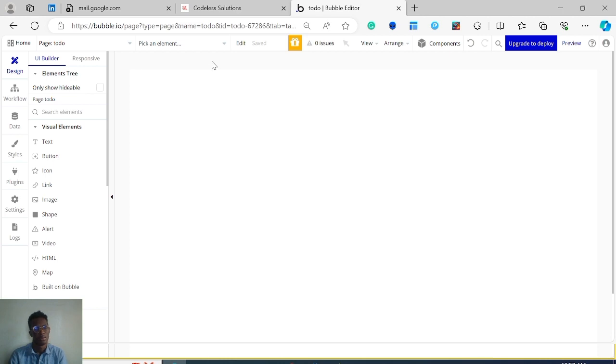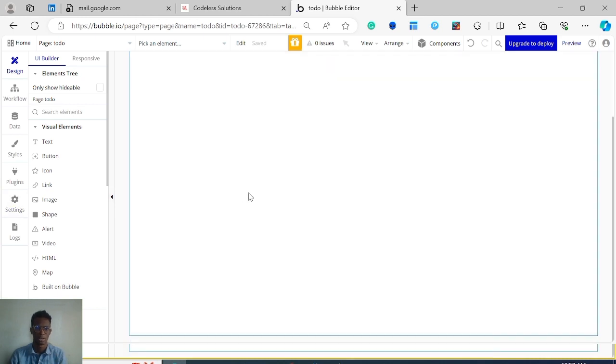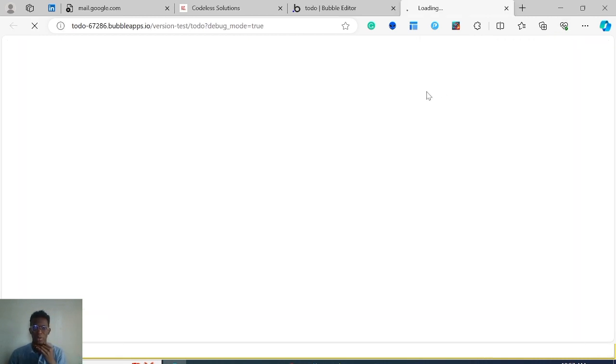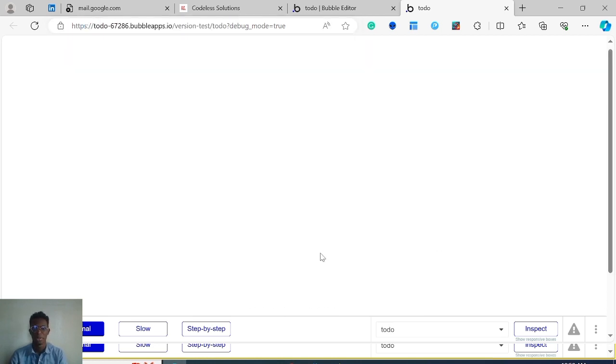Okay. So the same thing too, in our web application, we're going to be bringing different elements together to make our to-do app look nice. So let's see what this page looks like in the real world. If you want to see what you're building, you can just click on preview. For now, there's nothing on our page. So when we click on preview, it's going to open a new tab, and of course, there should be nothing on our app. As you can see, we have this URL here, which has our name there with a number, bubbleapps.io/version-test/to-do, and it brings us to this blank page.